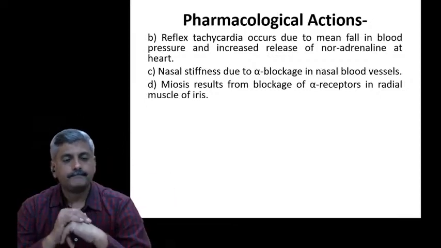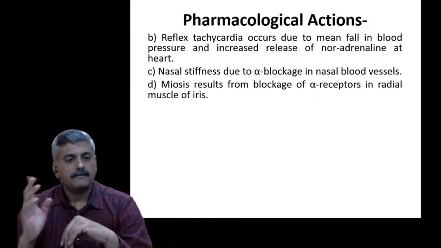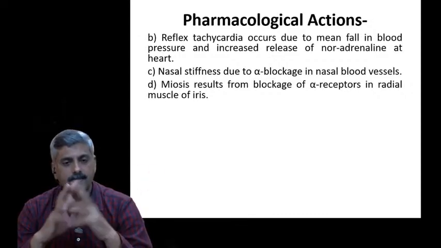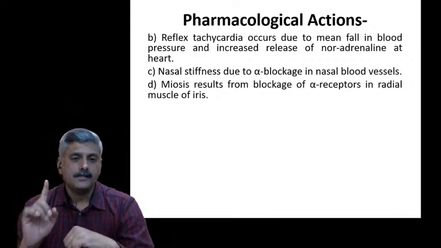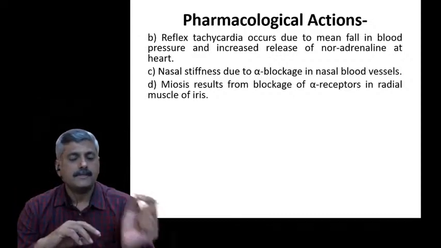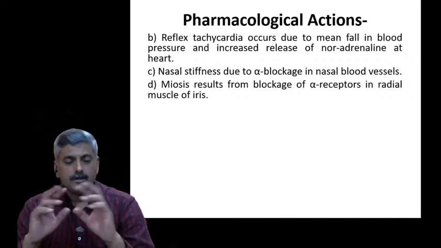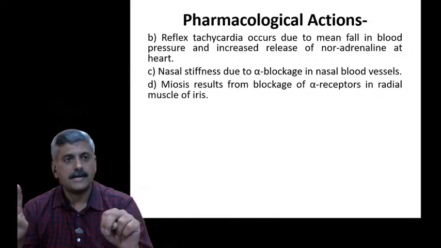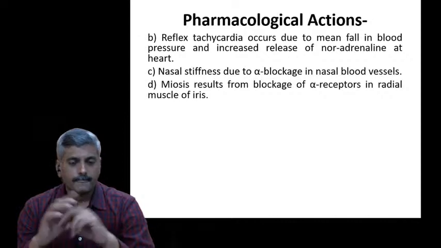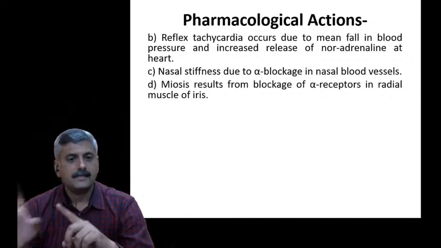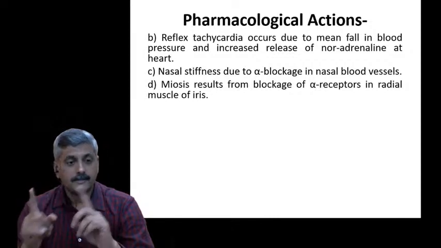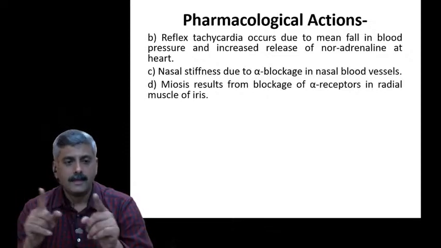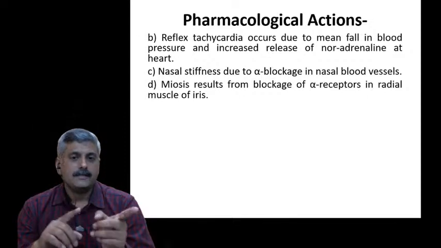Two systems are there. One is the parasympathetic system, another is the sympathetic system. The parasympathetic system is connected with the circular muscle, and the sympathetic system is connected with the radial muscle. So these two muscles and two receptors are available. Constriction of the pupil is related with the parasympathetic nervous system, and here the sympathetic system is related with the radial muscle of the iris.